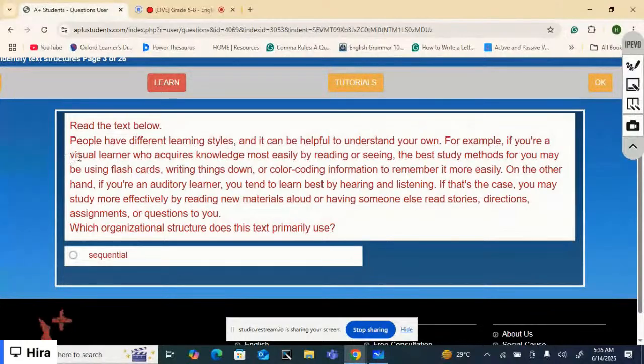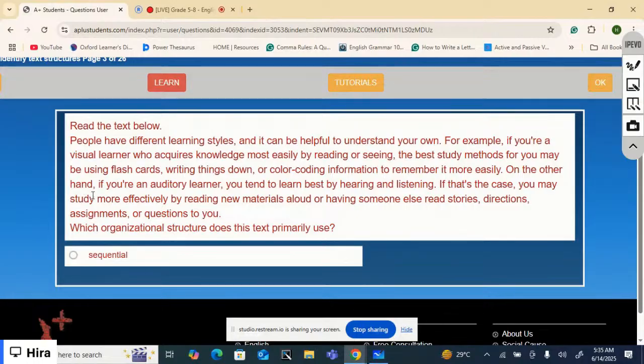For example, if you are a visual learner who acquires knowledge most easily by reading or seeing, the best study methods for you may be using flashcards, writing things down, or color coding information to remember it more easily. On the